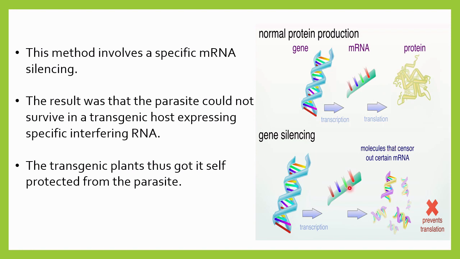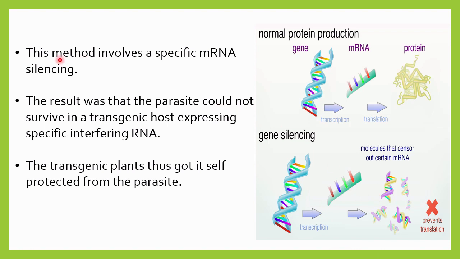Here the strand becomes double-stranded and saturated, so the protein synthesis will be prevented. As a result the organism may die. This is the whole principle behind RNA interference.